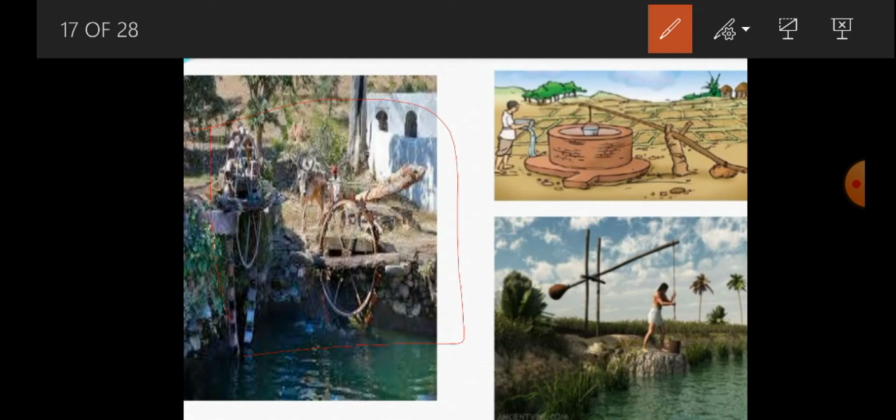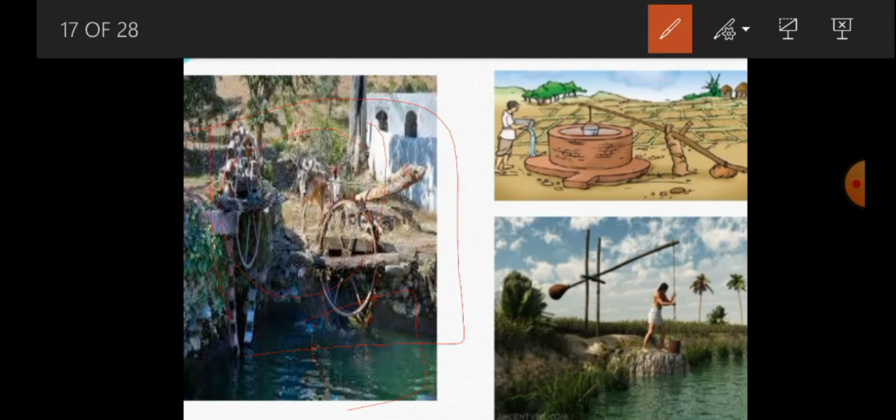So Rahat is an old method that was used to get water from wells via oxen. So this is what we call oxen. Through this method, we can supply water to the agricultural field, and it is used to get the water from the wells, and finally that water is transferred to the agricultural field from the wells. Similarly, one more method is there.